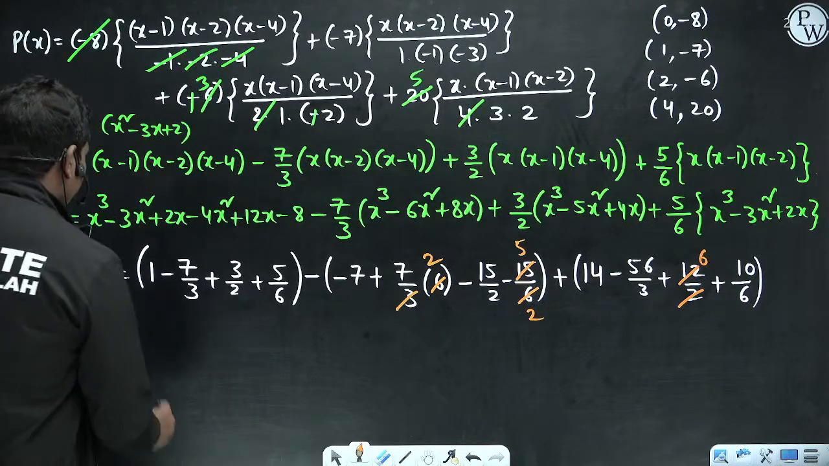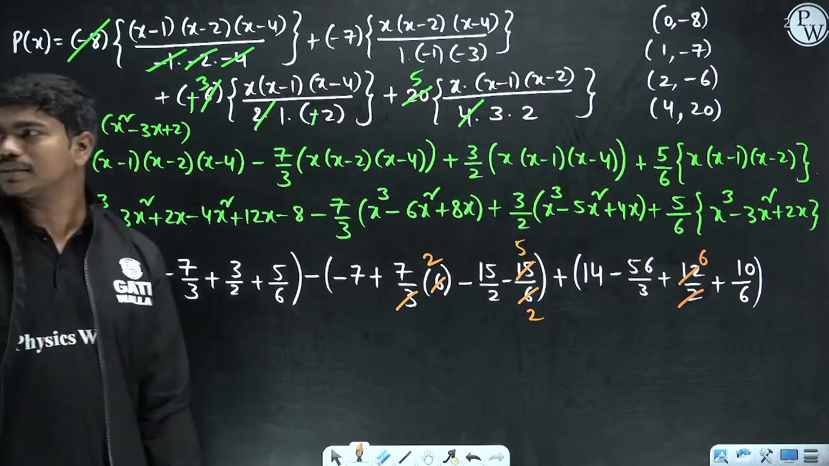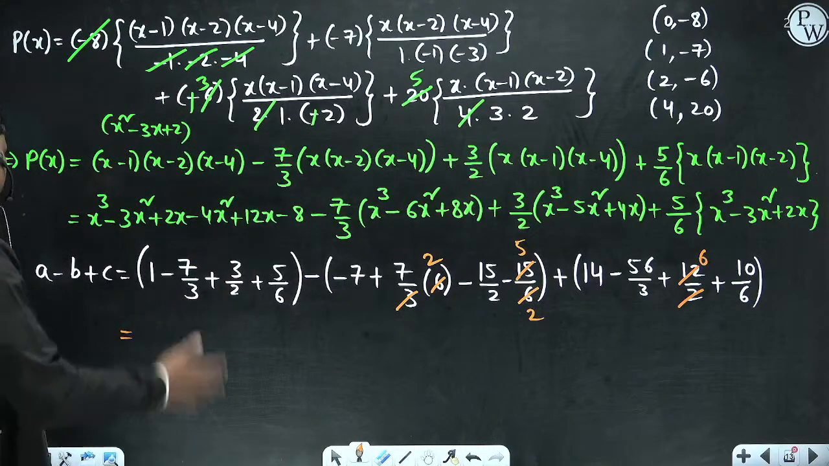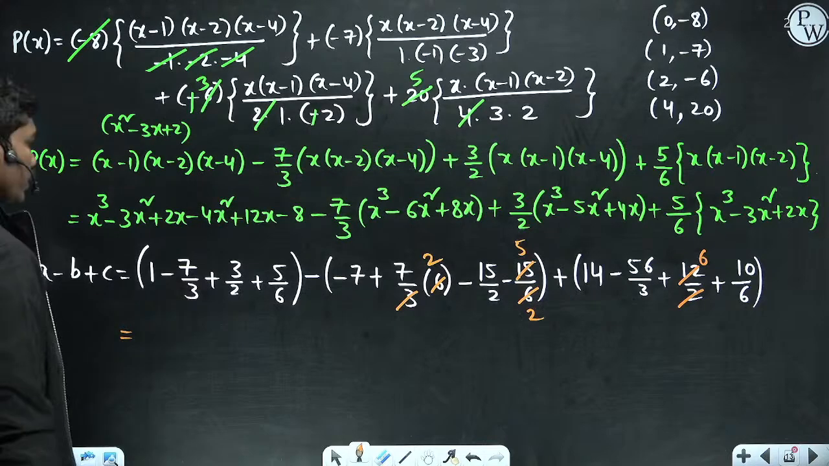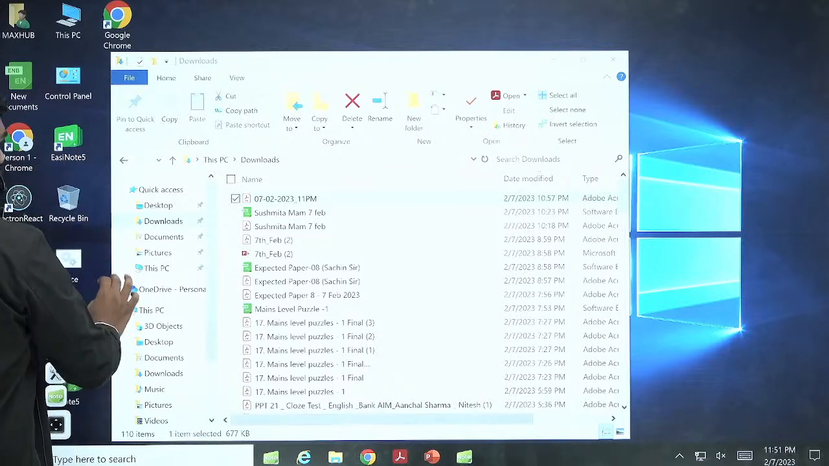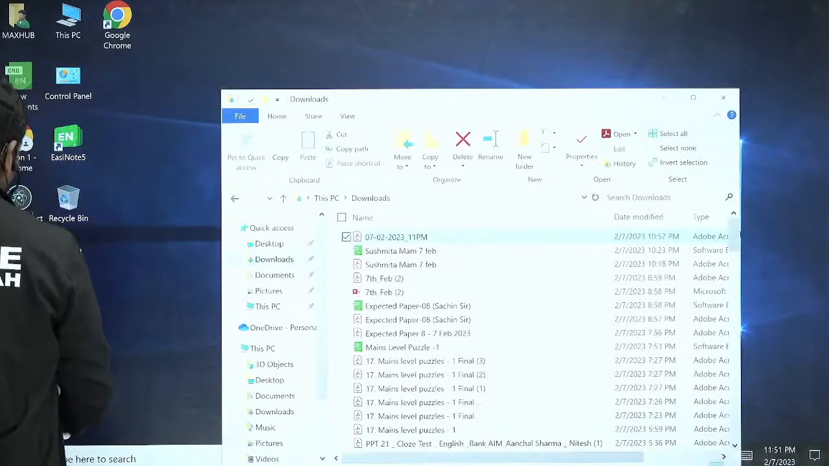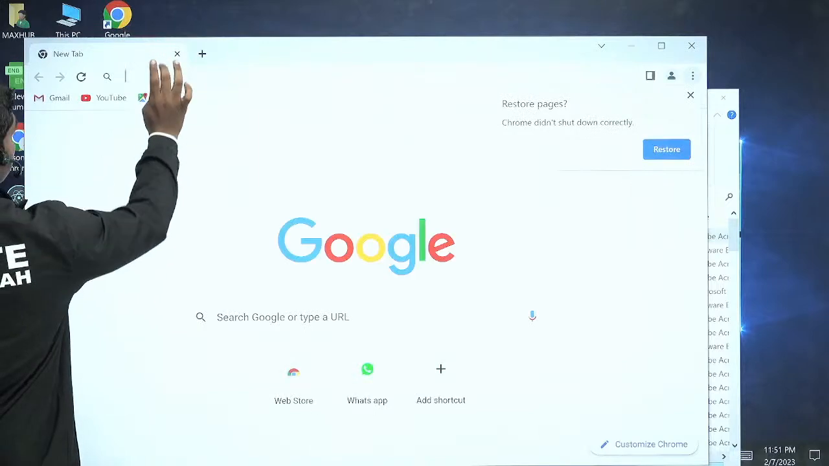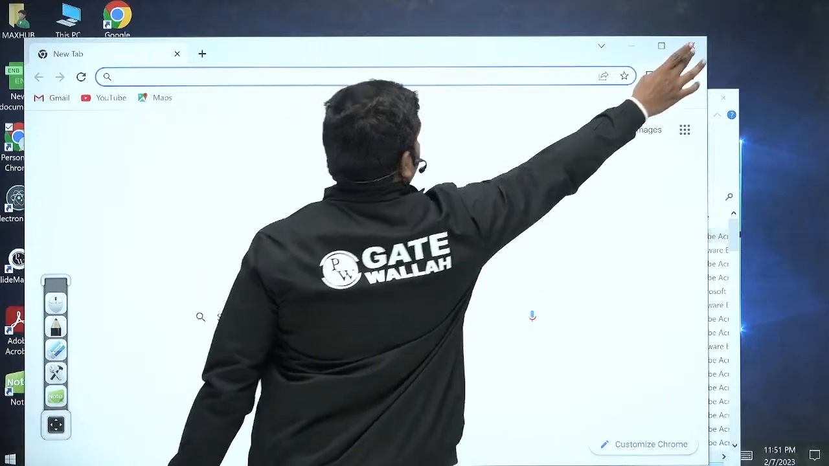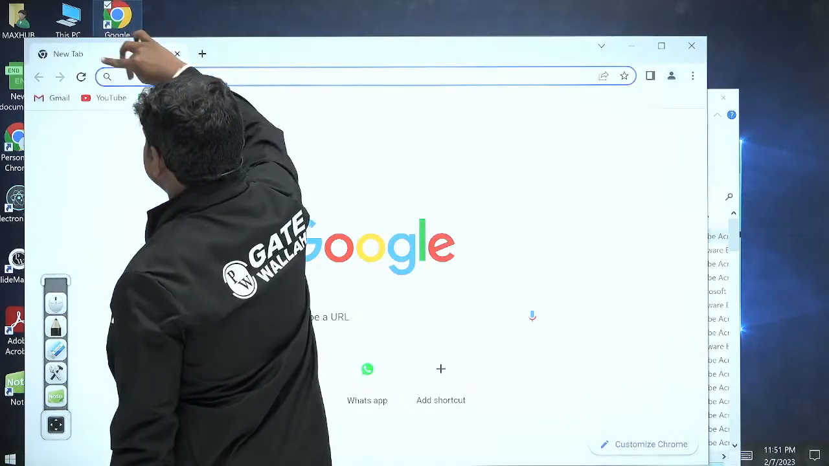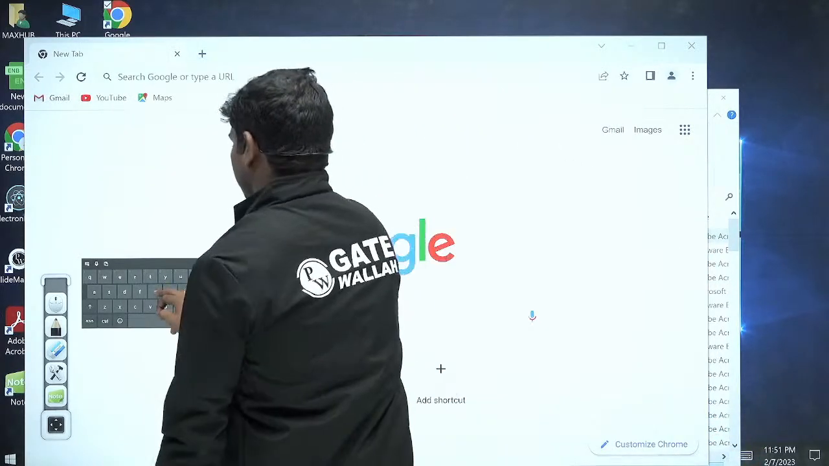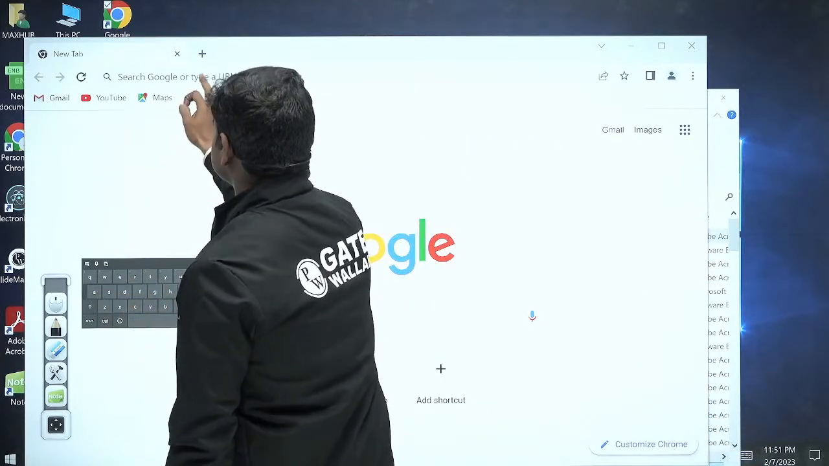If you calculate directly using a calculator, you will get the answer. So let us directly calculate this value, because we have the advantage of a calculator. So let us do it directly. 1 minus 7 by 3, where is the calculator? Just a minute. Let us take the help of the calculator because we can do it directly.